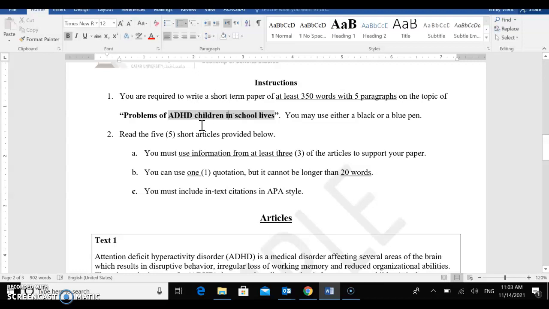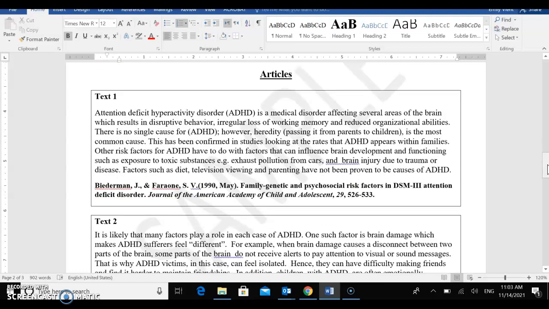Now, if you read this and you don't know anything about the topic, don't worry, because you'll see at the bottom here you have some text. And in one of the texts there will be a definition. So you can see here, attention deficit hyperactivity disorder, ADHD, is a medical disorder affecting several areas of the brain, which results in disruptive behavior, irregular loss of working memory, and reduced organizational abilities.